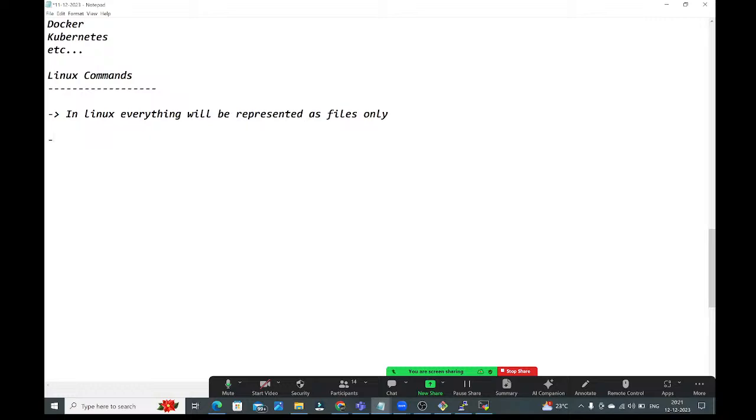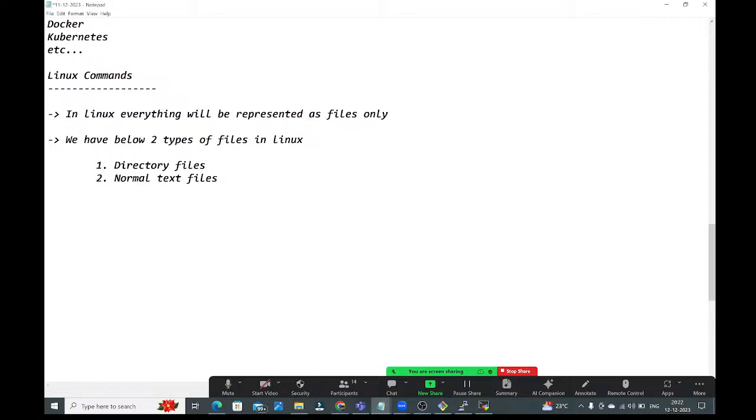And we have below 2 types of files in Linux. What 2 types of files are there? One is the directory files. Second one is the normal text files. Normal text files guys. These are the 2 types of files we have in Linux.